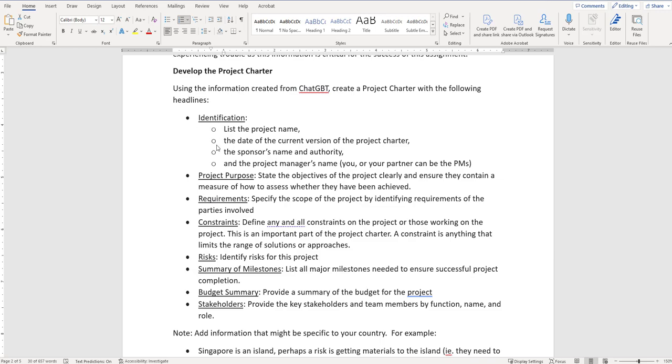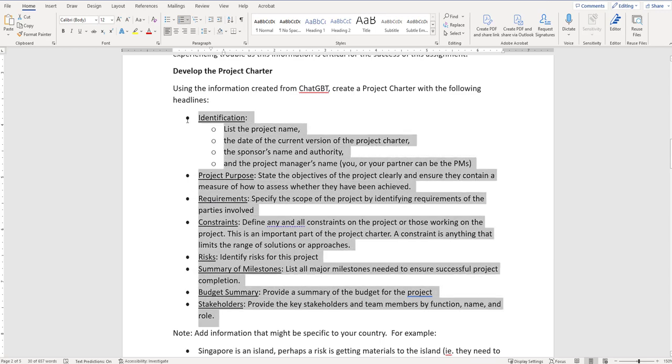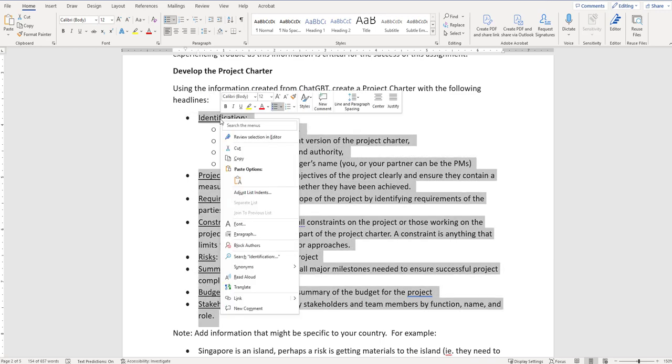So the project charter is going to have these specific bullets. All right, the identification, the project purpose, the requirements, the constraints, the risks, the summary of milestones, budget summaries, and stakeholders. So what I would do is I would select all of this, you can right click if you'd like, and we can copy it, okay? And we can put that into the document that you just made for assignment 2 onto a new page.